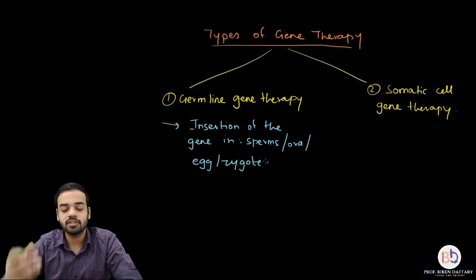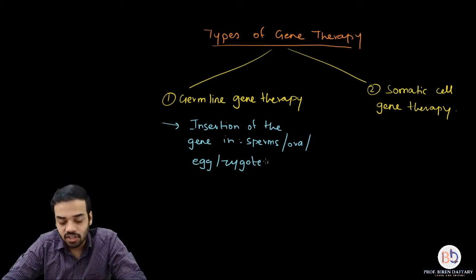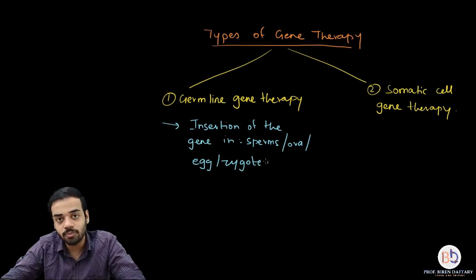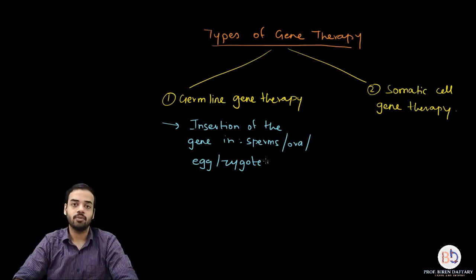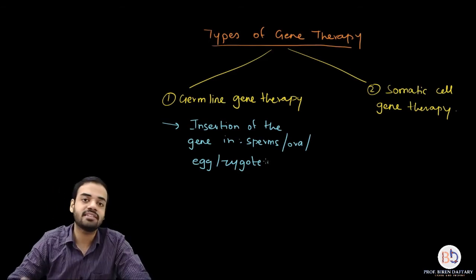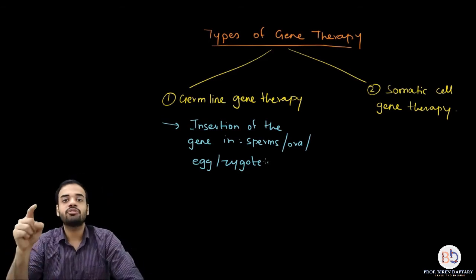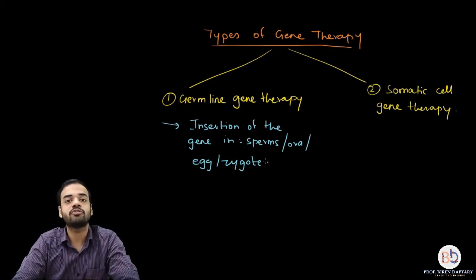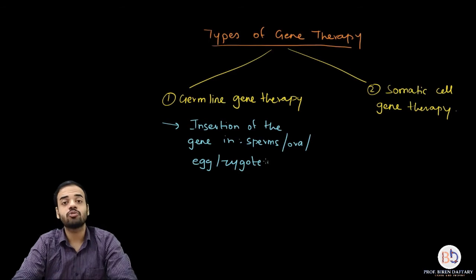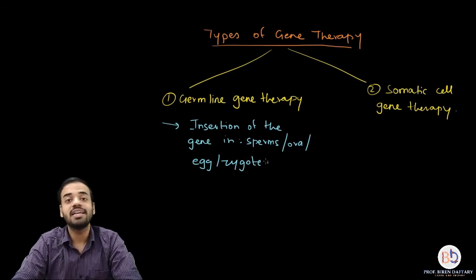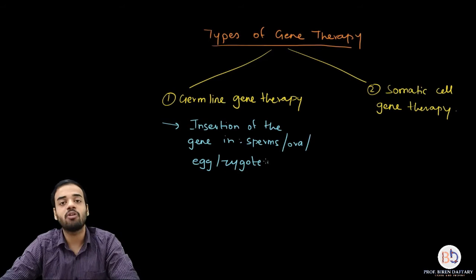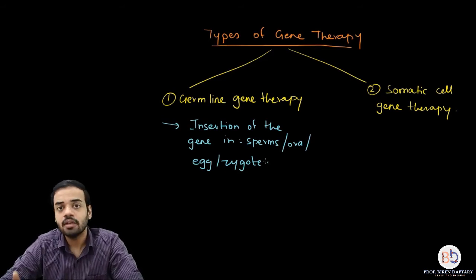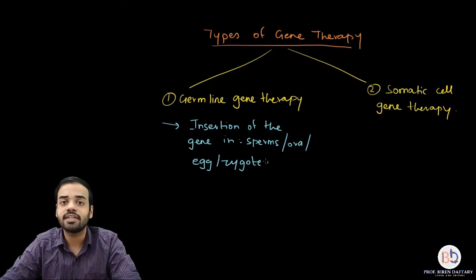Now what is the importance of this? Whenever you insert a gene in the germ cells, that same gene is going to be carried forward to the next generation. Whatever changes it makes in the reproductive cells, those same changes will be seen in the new organism which is formed because of those reproductive cells or gametes. So the changes are carried forward into the next generation. Please remember, if you are making changes in the sperm, then that sperm is going to fertilize an ovum, so those same genes are going to enter into the zygote.